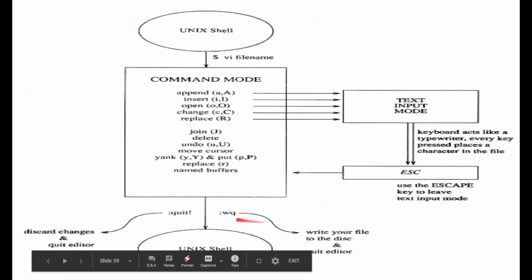But if you want to go to the last line, or you want to quit the editor, then you are in the EX mode or your escape mode, and you have to press :WQ or :Q. Various options are there to discard and move out, and you want to come back to the Unix shell again.